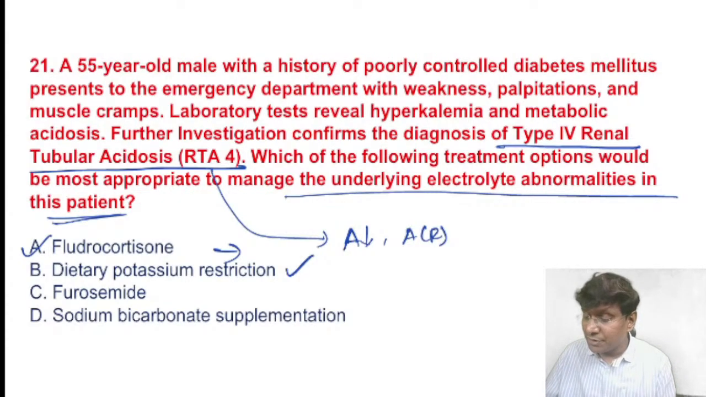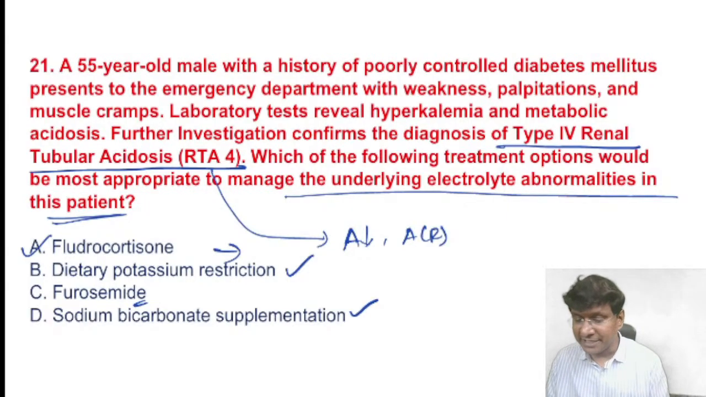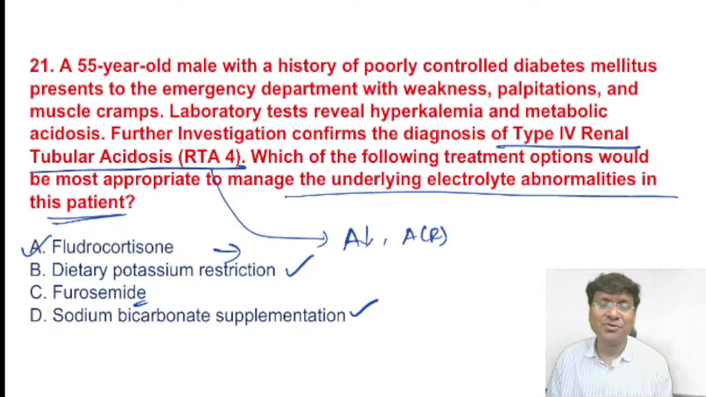And do we give furosemide? Plus minus. And do we give sodium bicarbonate supplementation? Yes, we give sodium bicarbonate supplementation, but the primary drug that we need to give in the treatment of type 4 renal tubular acidosis will be fludrocortisone, right? That is the answer. Done. Next.